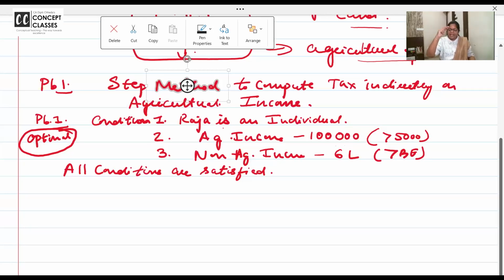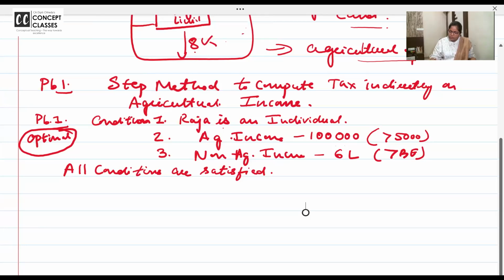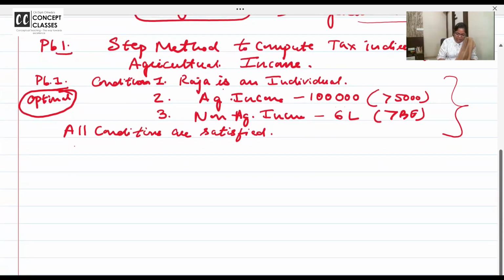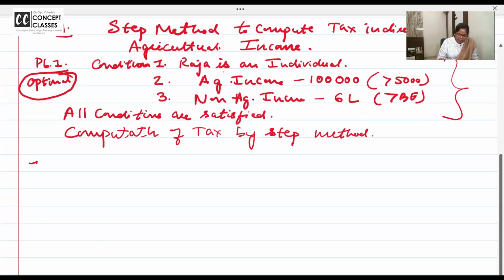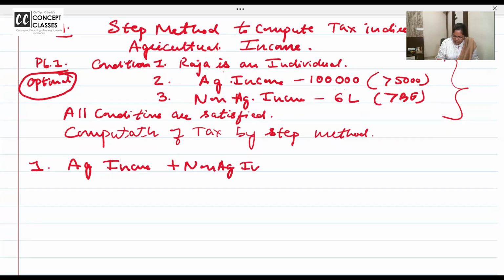So if he's satisfying all the three conditions, the step method is applicable. What we are starting now, and I'm repeating for all of you, you don't have to write this in exam. You can interpret and directly you have to start like this in exam. Computation of tax by step method. What is the first step? Agricultural income. Just take down what I'm giving from screen. I'm making you understand and learn.